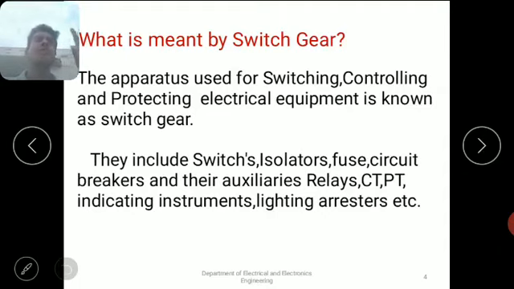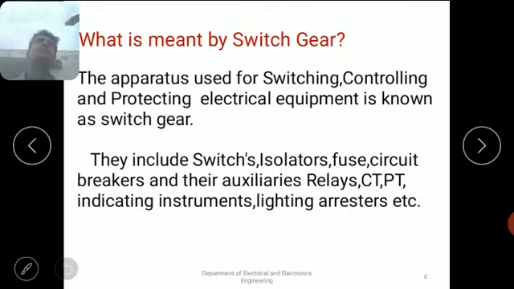That high amount of voltage and current directly affects our electrical equipment like transformers, motors and substations. From those high voltages and currents, we have to protect our equipment by using lighting arresters. That is the main function of the lighting arrester. Lighting arresters are used to protect electrical equipment from lighting surges, lighting over voltages. Okay? And next, coming to the fuse and circuit breaker.